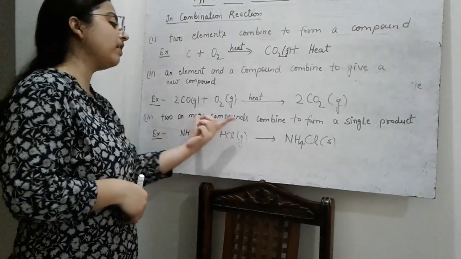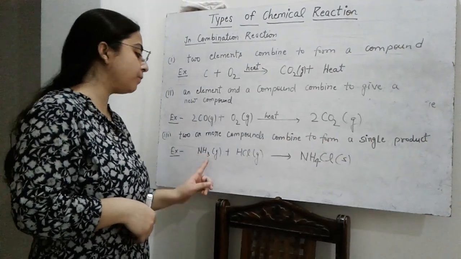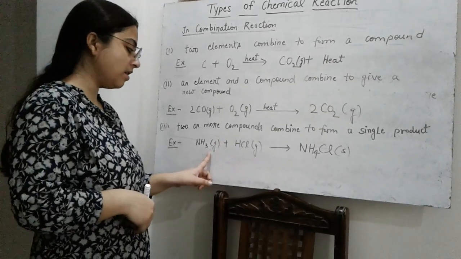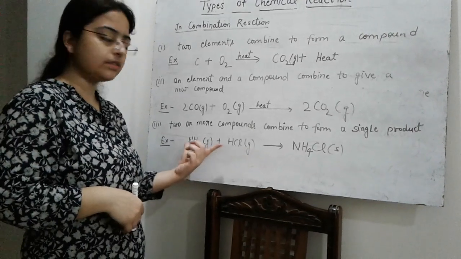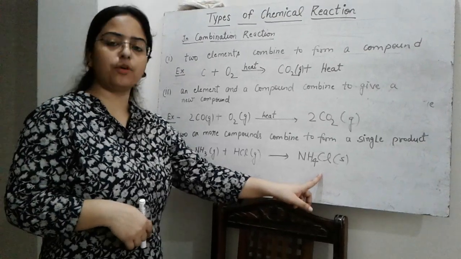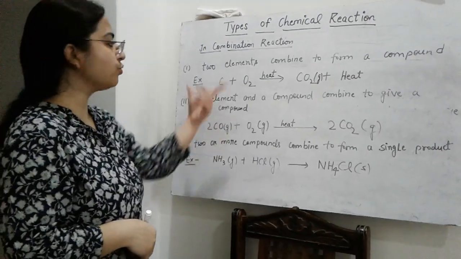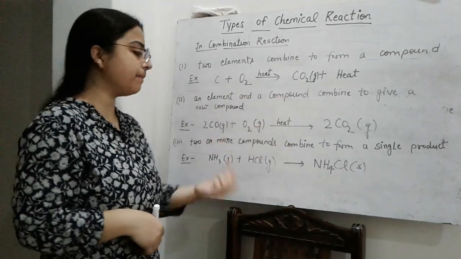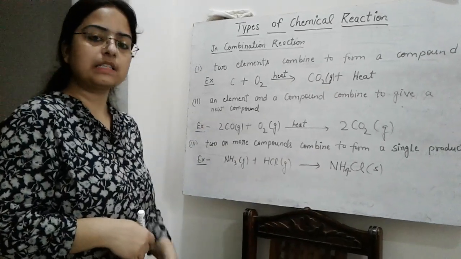Next, two or more compounds can combine to form a single product. Here both of the reactants are compounds: ammonia and hydrogen chloride gas. They both are compounds and they react to form ammonium chloride, which is a new product formed here. So in this way, in combination reactions, two elements can combine, an element and a compound can combine, and two or more compounds can combine to form a single product.